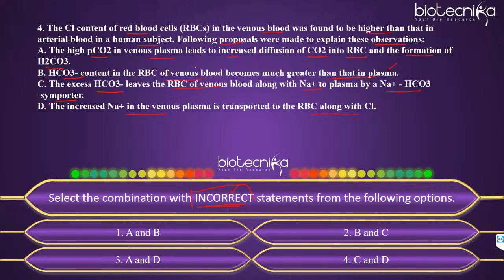Statement A is the high partial pressure of CO2 in venous plasma leads to increased diffusion of CO2 into RBC and the formation of H2CO3. B is the bicarbonate content in the RBC of venous blood becomes much greater than that in plasma. C, the excess bicarbonate leaves the RBC of venous blood along with sodium to plasma by a sodium bicarbonate symporter. D, the increased sodium in the venous plasma is transported to RBC along with chloride. Okay, so you have to find the incorrect statements over here.